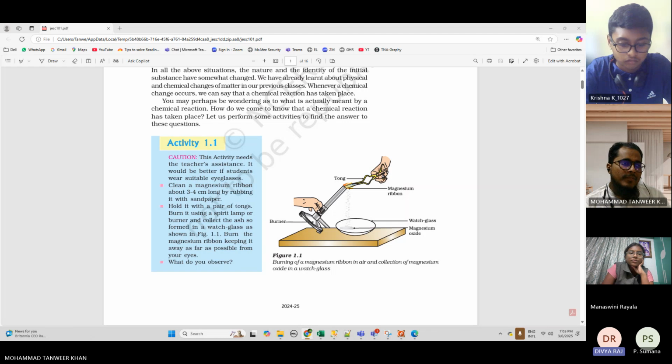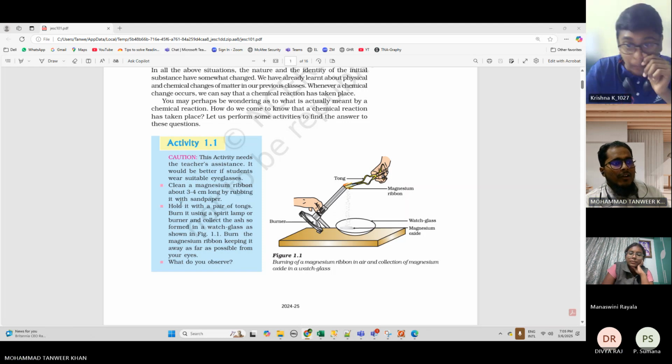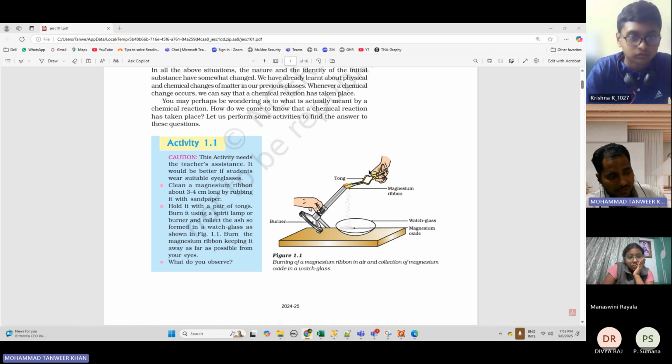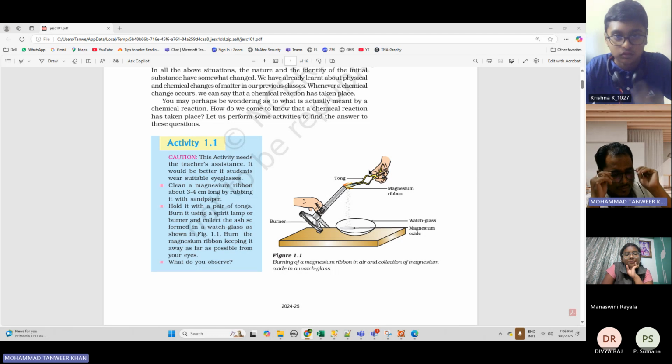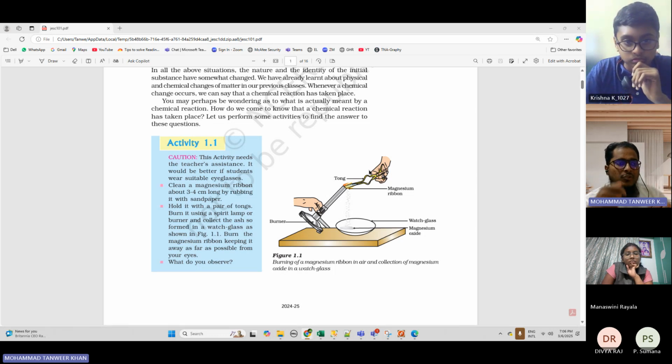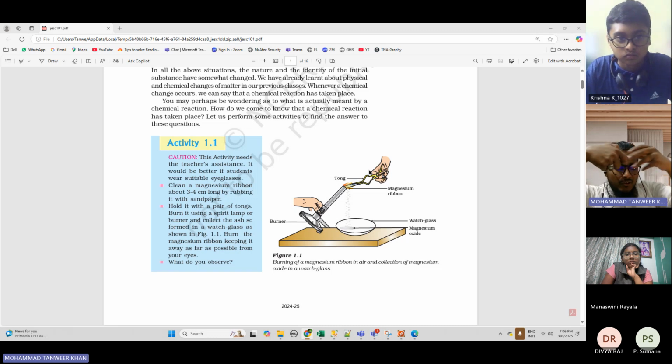Hold it with a pair of tongs. So this is tongs. I'm not sure if in 10th standard in your school you have that laboratory or not. When you go to 11th or 12th standard, you'll be having a lab. There you will see all those tongs, magnesium ribbon, and sandpaper. What you have to do is hold the magnesium ribbon with the tongs.